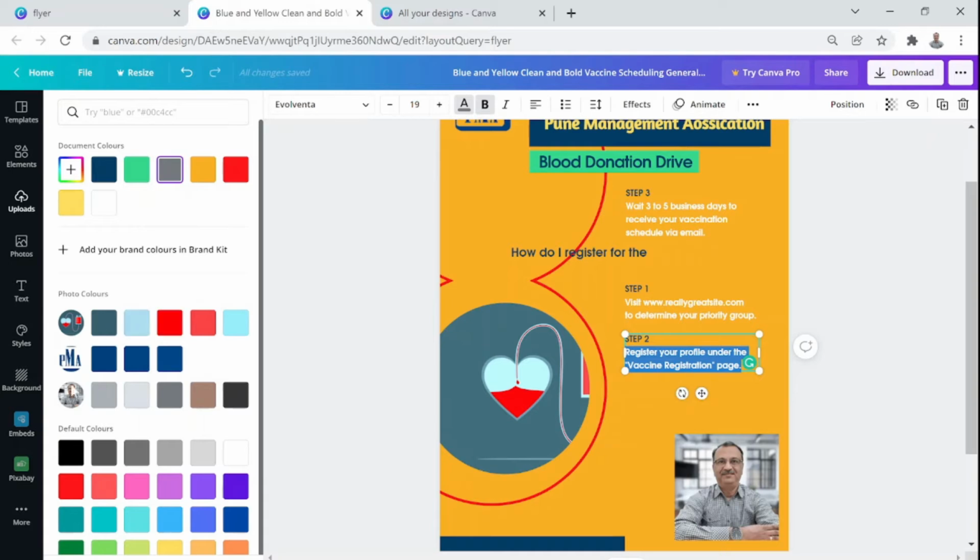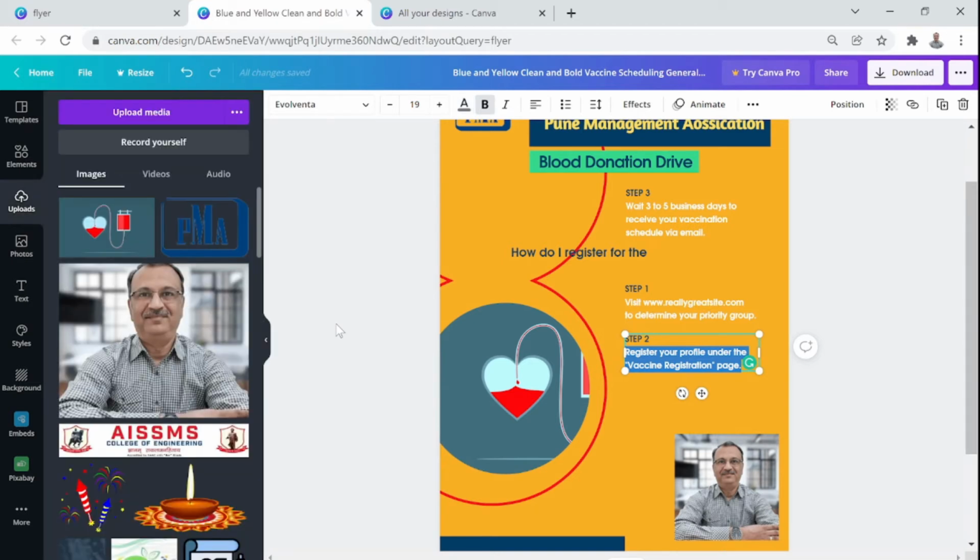Okay, this was not available when we started with the ready-made design, because it did not have any image, it did not have logo, it did not have this blood donation symbol and my image, my photograph. But now it has picked up. That's a beautiful thing. That's one of the greatest advantages that I see with this.